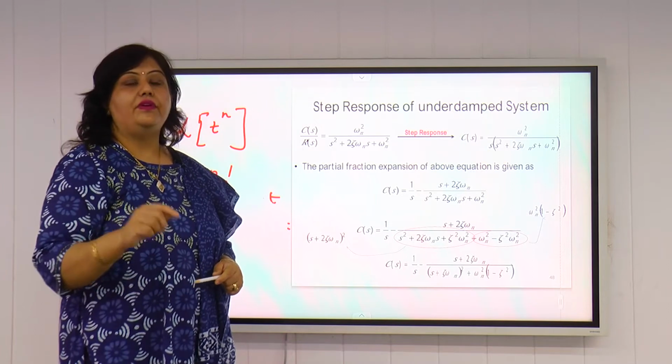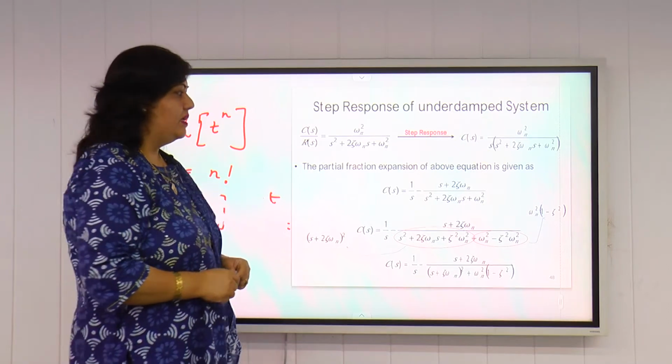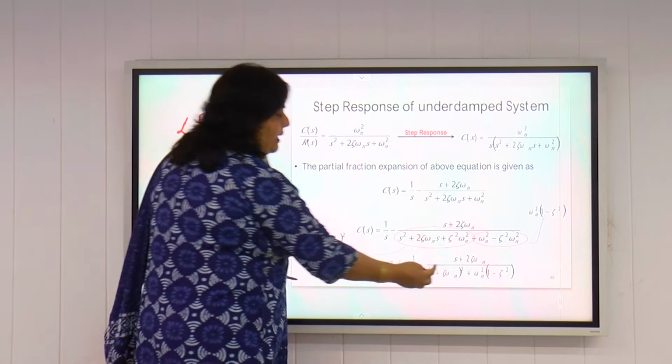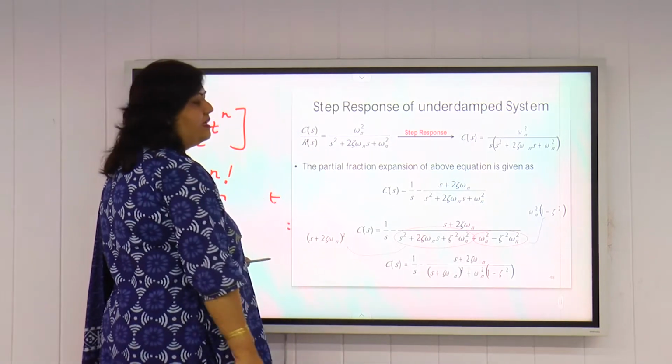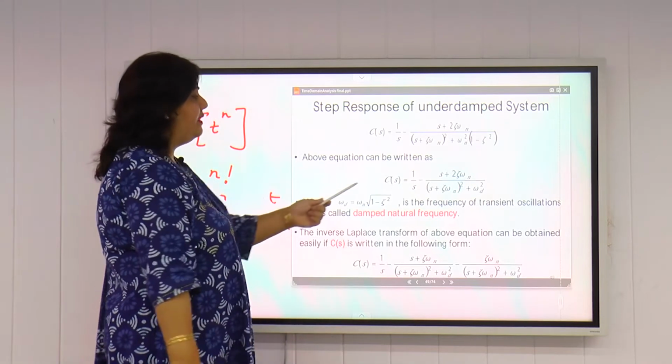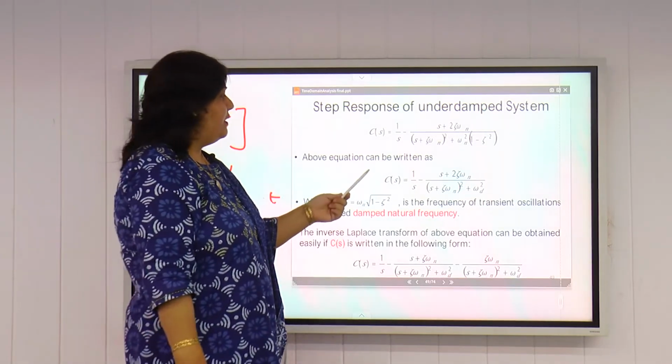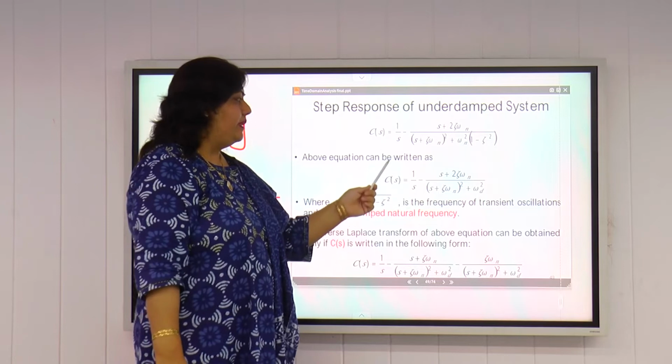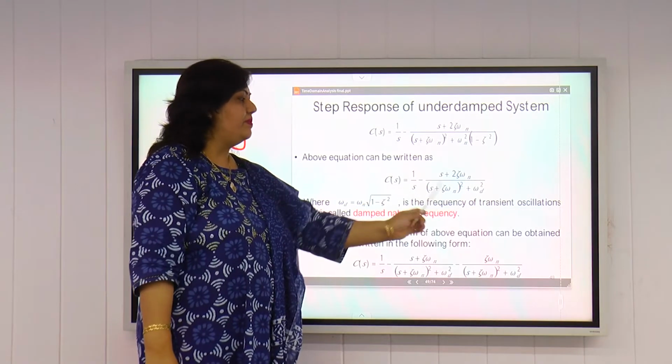Omega d is the frequency of damped oscillations. So omega d we put here. Omega n square into 1 minus zeta square is written as omega d square here. If we put this and do certain manipulations, we can find out Cs. If we do partial fraction, we can find out Cs to be equal to this.